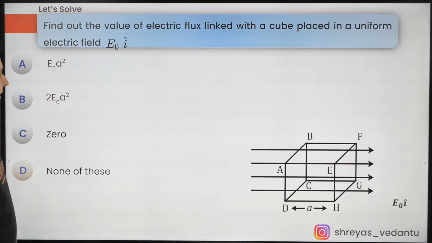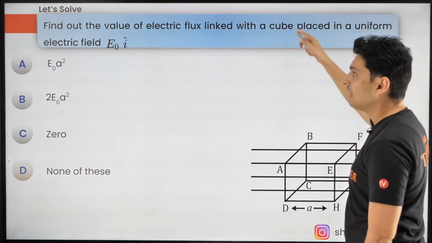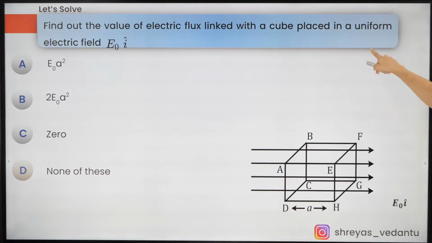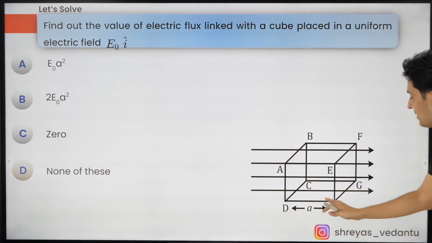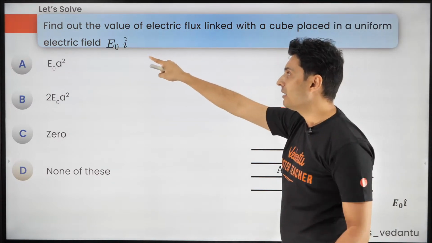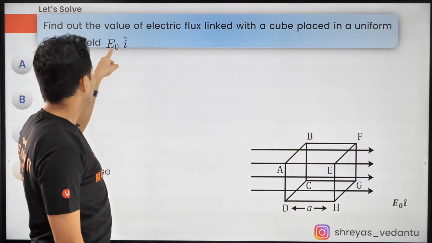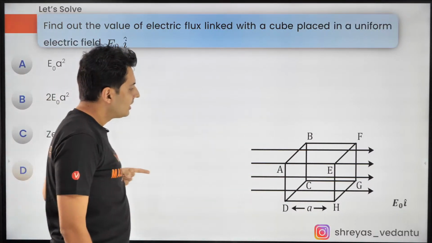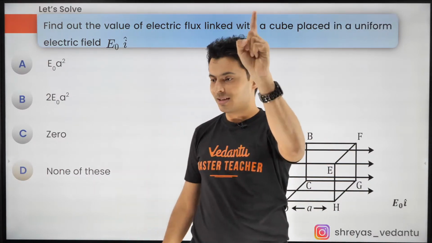So cyclic integral E dot dS. So let's solve problems now, coming up on your screen. Find the value of the flux through this complete cube. You can see there is a cube, which is placed in a uniform field E naught i cap. What is the meaning of E naught i cap? E naught is the magnitude, direction is along this side. What is the total flux through this cube, guys?